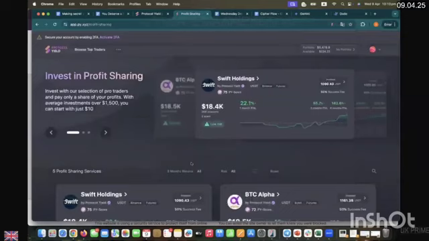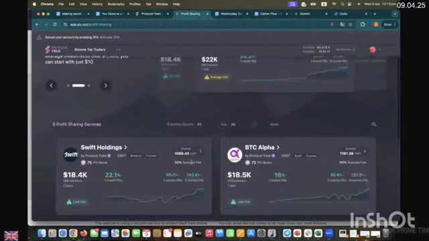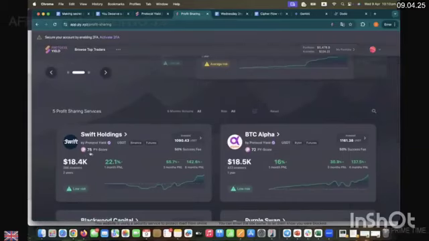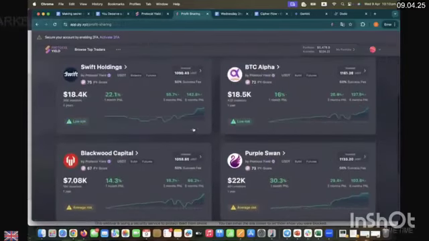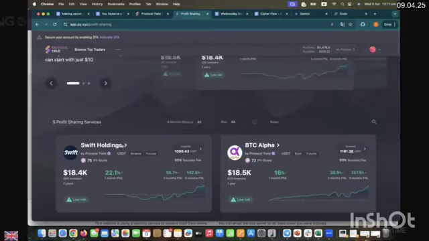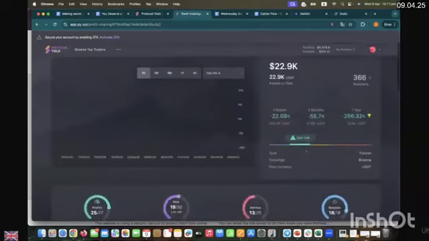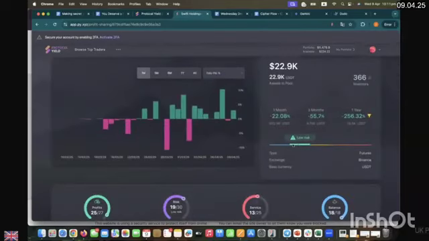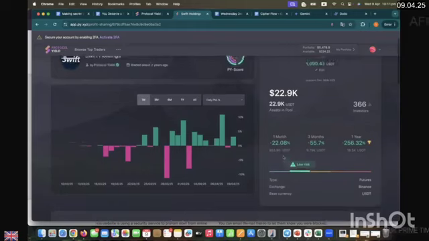So every day, PSTS brings something new, something more exciting. Today I saw Swift Holding's Pi score became 75, and the highest Pi score in protocol yield is now Swift Holdings, because today's PSTS made Swift Holdings low risk. Earlier it was average risk, but it became low risk after today's PSTS.